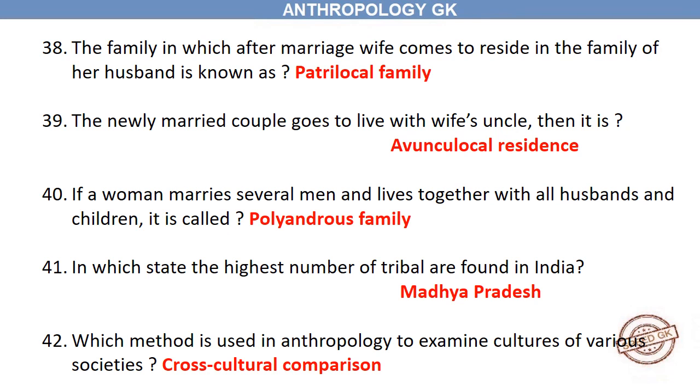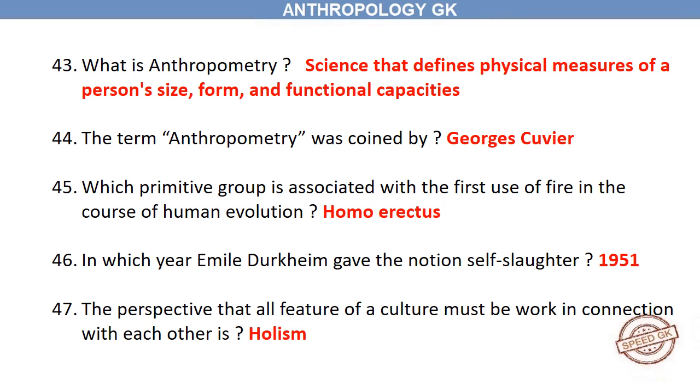If a woman marries several men and lives together with all her husbands and children, it is called a polyandrous family. In which state is the highest number of tribals found in India? Madhya Pradesh. Which method is used in anthropology to examine the cultures of various societies? Cross-cultural comparison. What is anthropometry?